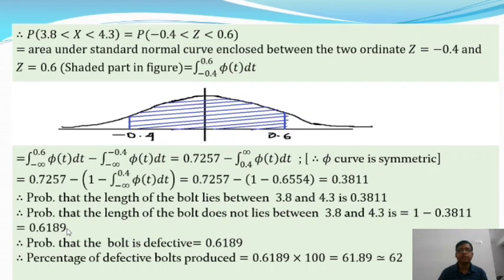Therefore the probability that the bolt is defective is 0.6189, and the percentage of defective bolts produced is 0.6189 times 100, that means 61.89, which is approximately equal to 62. Okay, so this is the required answer of the given problem.